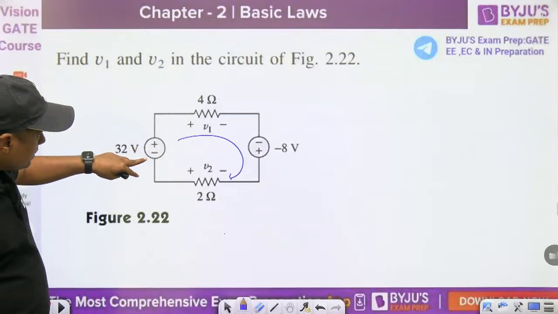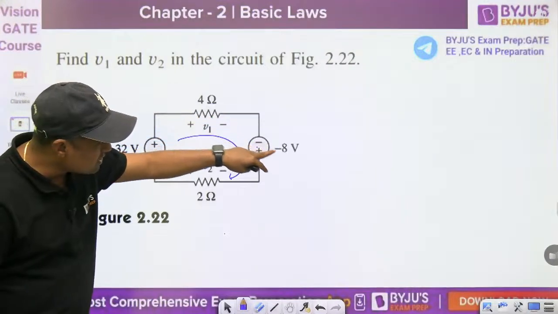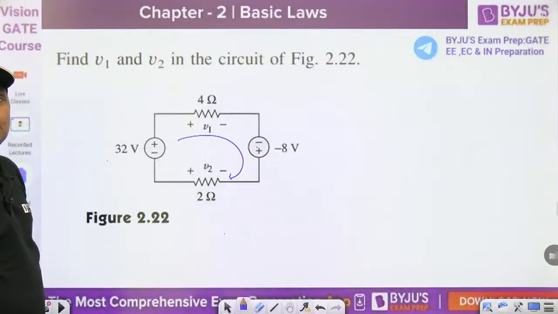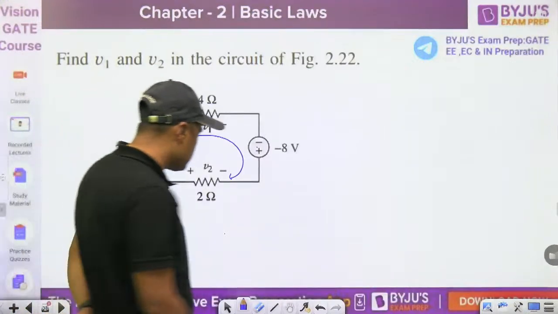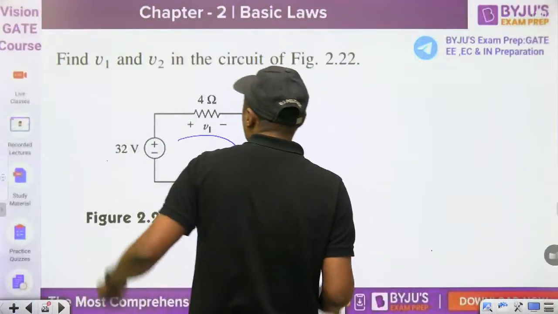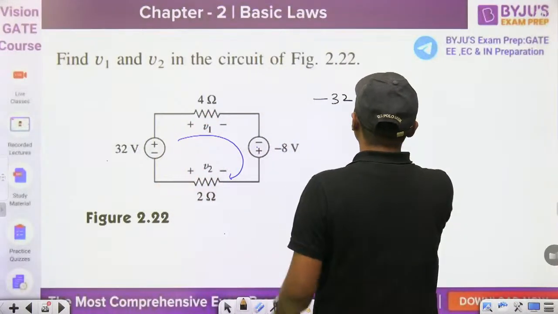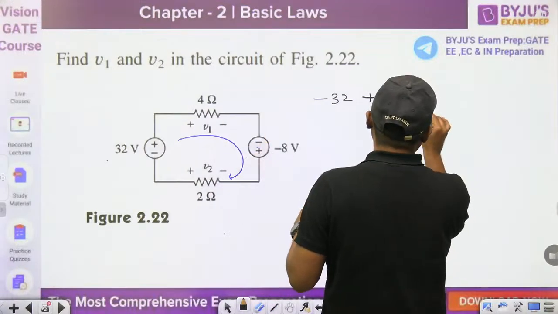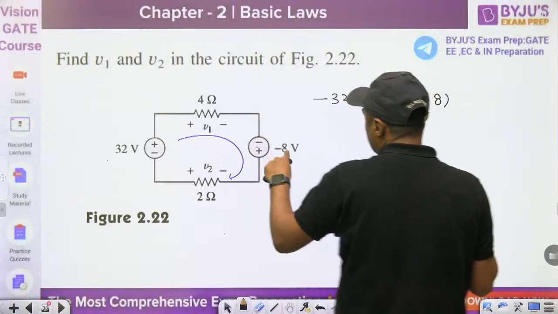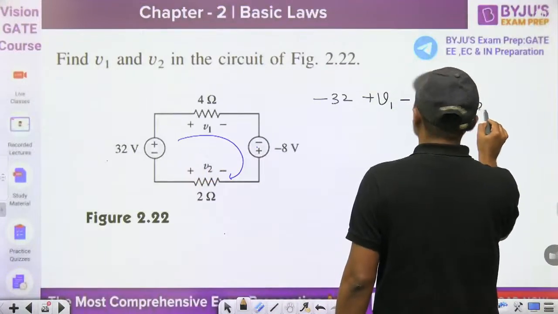Just I am giving you the hint. This is the minus 32, you can write. This is the V1, that is minus is given, but the value is also given, minus 8. You can say, sir, it is a printing mistake or just a symbol. Yes, but you have to consider both things, the value as well as minus 8. Then minus 32 plus V1 minus of minus 8, this is minus and the value is minus 8, minus V2 is equal to what?